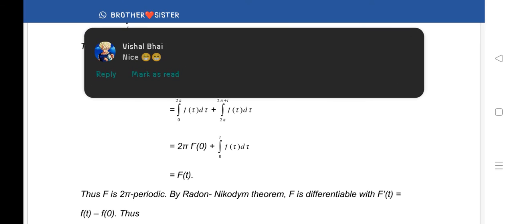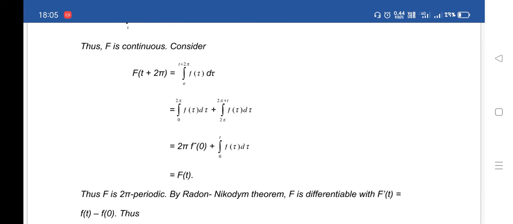Now this is equal to 2 pi f hat(0) plus the integral from 0 to t of f(tau) d tau. Now this is equal to F(t). Thus we show that F(t plus 2 pi) is equal to F(t). Thus F is 2 pi periodic.